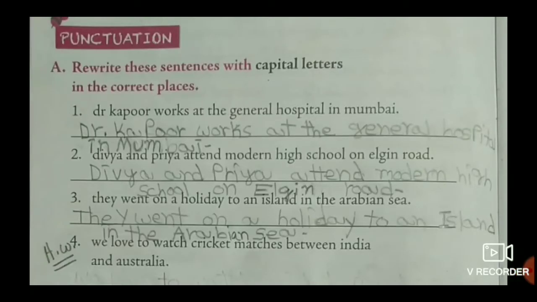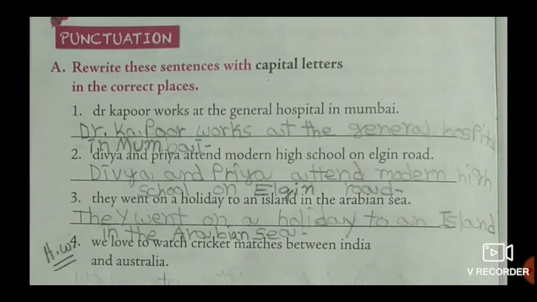Now children, come back to page number 12. Here see first one. Dr. Kapoor works at the General Hospital in Mumbai. Here the first starting letter D, that's why we should use capital D, and the name of the person Kapoor, K starting letter capital, and here one place name, Mumbai. So the starting letter in Mumbai we should use capital M. Okay, at the end of the sentence we should use a full stop.